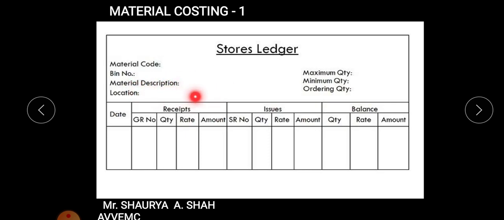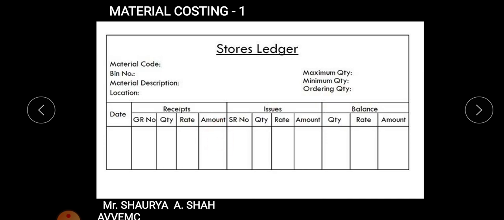Material description, the location where it is put up, maximum quantity, right? This is the level which you used to find out, maximum level, how much is required, minimum quantity, what is the minimum quantity you come to know, right? And ordering quantity, right? Main thing is this date, receipt, right? How much quantity you have received, as I told you 100 units, so I will write down here the rate at which I have received, 2 rupees, 3 rupees, multiply by both, this column gives you the third, right?